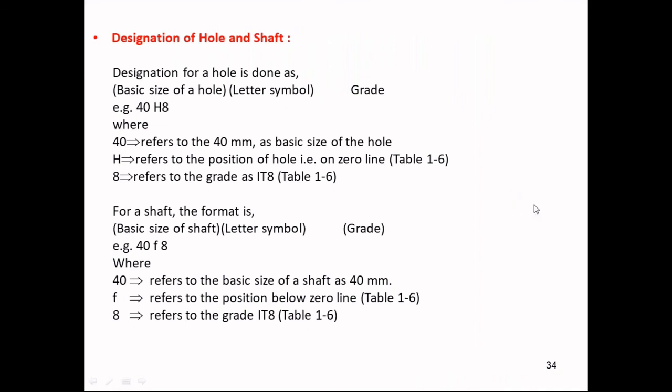How to designate this, you can understand over here. 40H8: H will indicate the hole, 40 is the basic size, and 8 will be the IT grade. In similar fashion, for a shaft we have 40f8, where f indicates a shaft. As soon as you observe a small letter, you can identify it as a shaft, and when it is a capital letter, you can say that it's a hole. The other part is related to the grade.